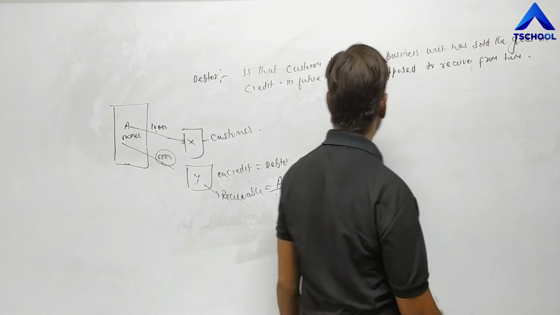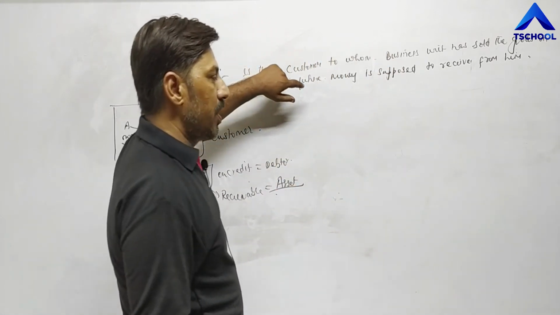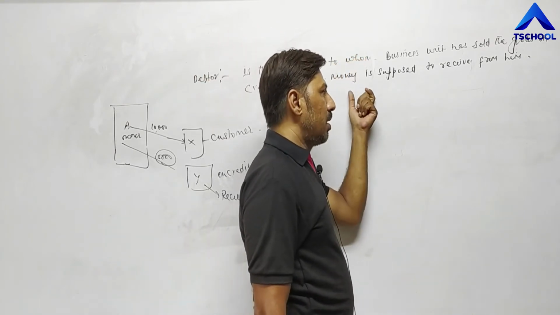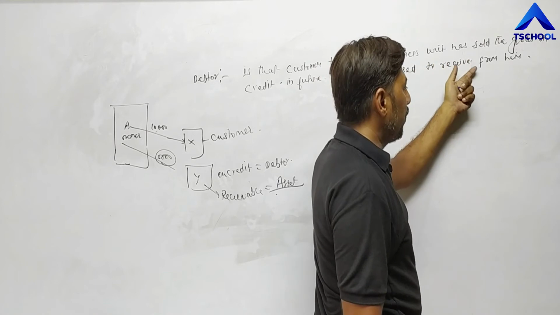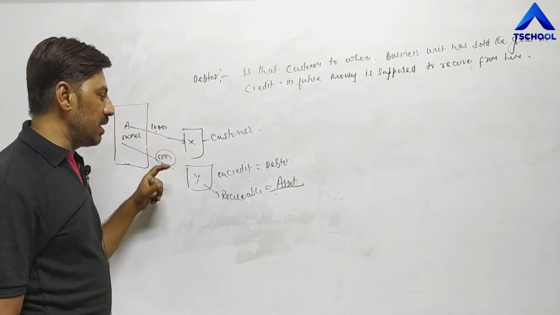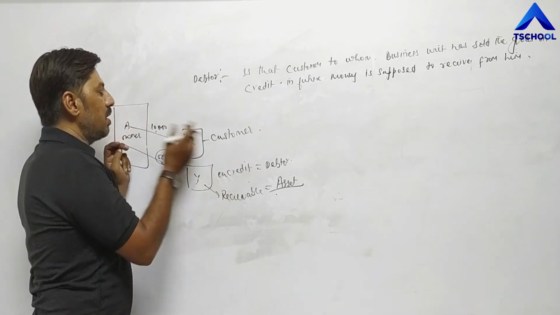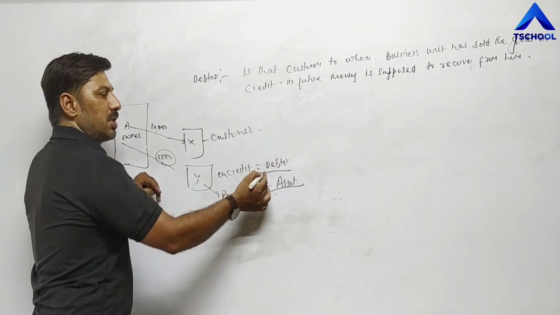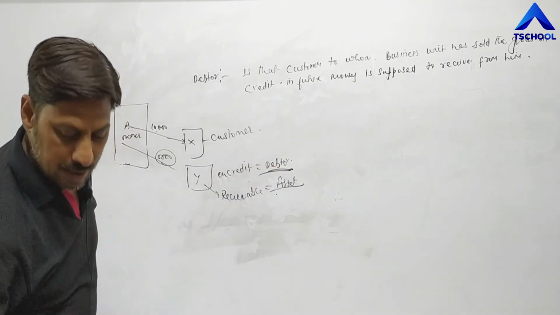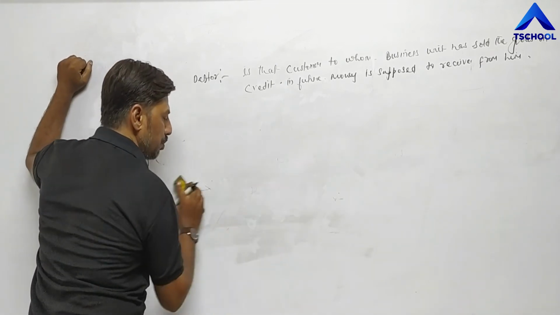We have sold the goods to the customer on credit, and in future we are required to receive the value of goods, means money, price of the goods, from him. That's why that customer is categorized as, or alternatively we can say that customer is, a debtor for the firm. So debtor is the customer from whom money is to be received in future. Next one is bill receivable. Second component of receivable is bill receivable.